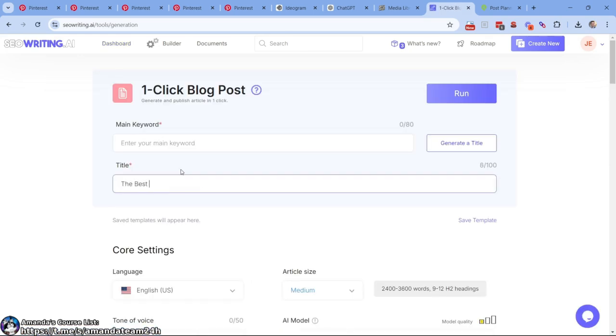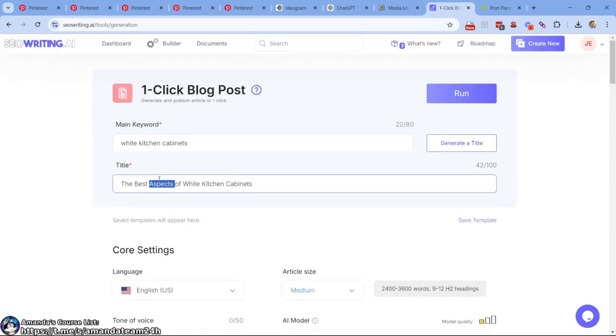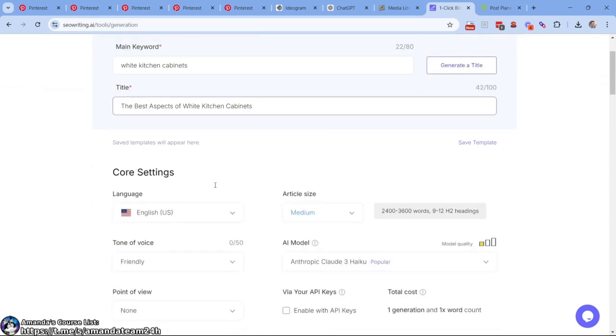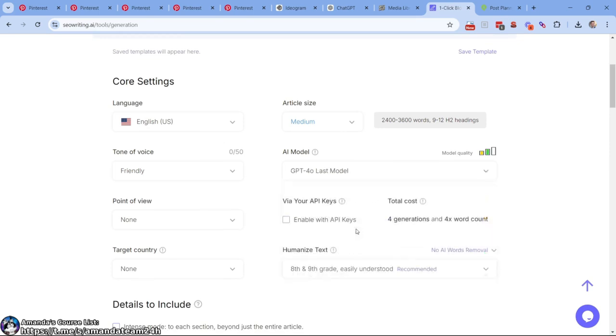The best aspects of white kitchen cabinets. There's a reason I'm doing it this way. The reason I'm doing this title like this, the best aspects of it, is because I want the words on this to tell us about why white kitchen cabinets rock. I'm going to change the title of the article to the 40 plus white kitchen cabinet ideas. But I want the content to be specifically just why they are the bomb, right?